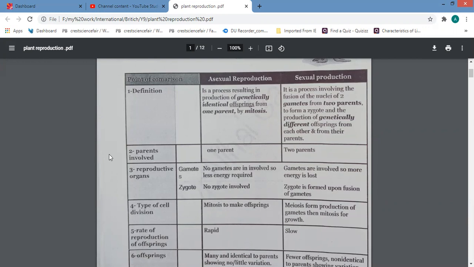But the cell which has half the number of chromosomes, for example in human beings 23 chromosomes, will be a sex cell, like sperm in case of male, and ovum or egg or ovule in case of female. But we mentioned the difference between ovary and ovum, and the difference between testis and sperm.